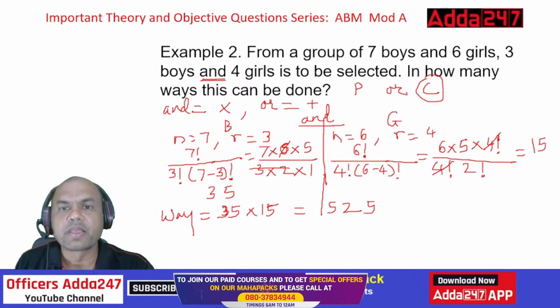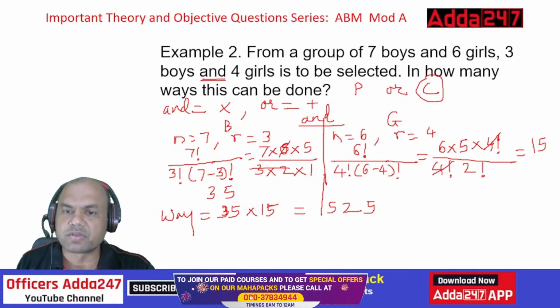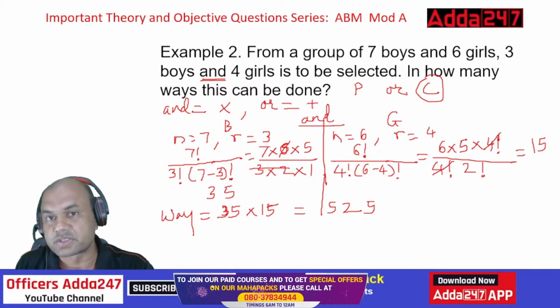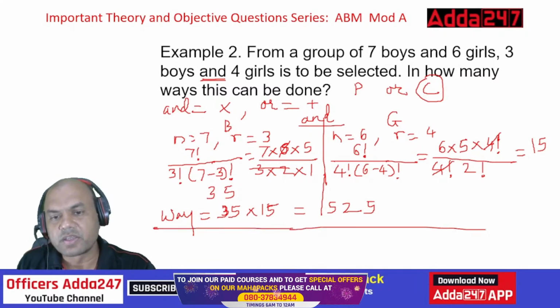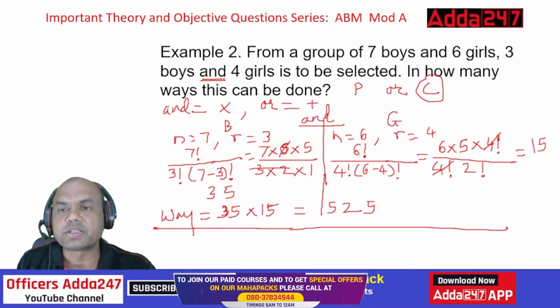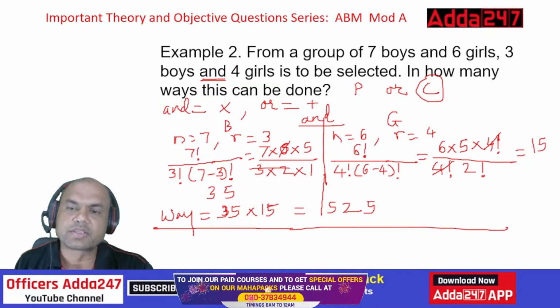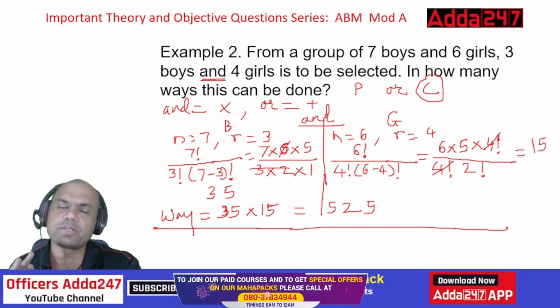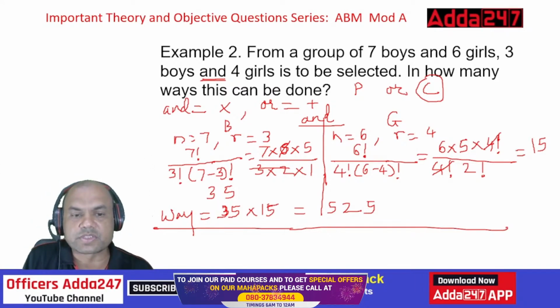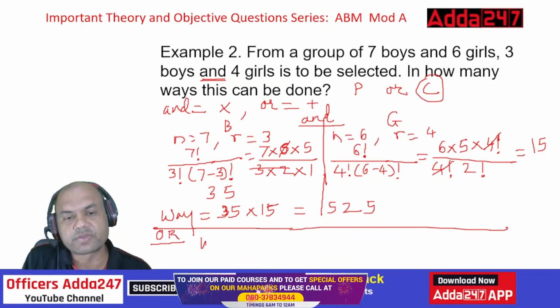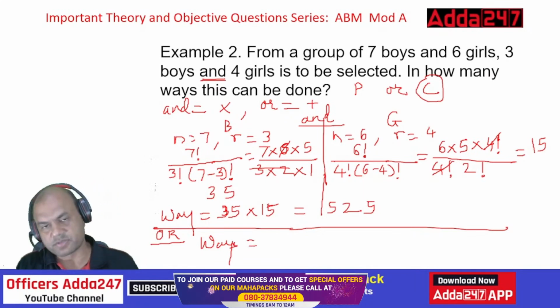Okay. Suppose if I ask you one question now, let's see how many of you can solve this. I'll ask you "or". The question over here is you have to select 3 boys or 4 girls. Now give me the answer. 3 boys or 4 girls. Now I'll ask you the question for "or". So what is the answer? Let me see in the comment section.